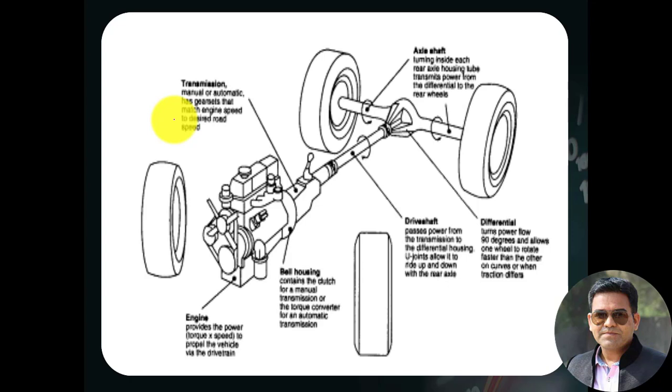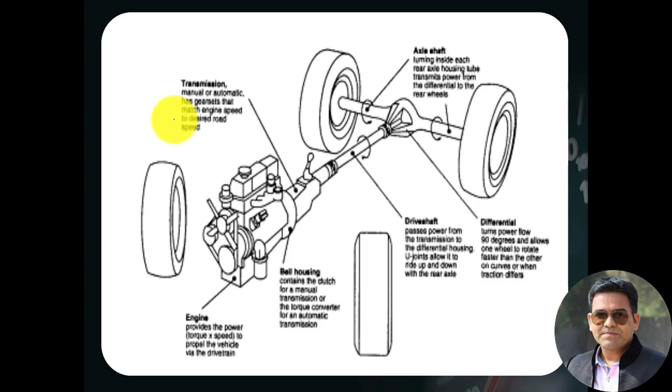I am again emphasizing: to estimate the exact acceleration performance of a vehicle, we need to create a mathematical model of the mechanical system through which power produced from the engine is transmitted up to the road wheels. That's why we need to understand the basic structure of all the mechanical systems.